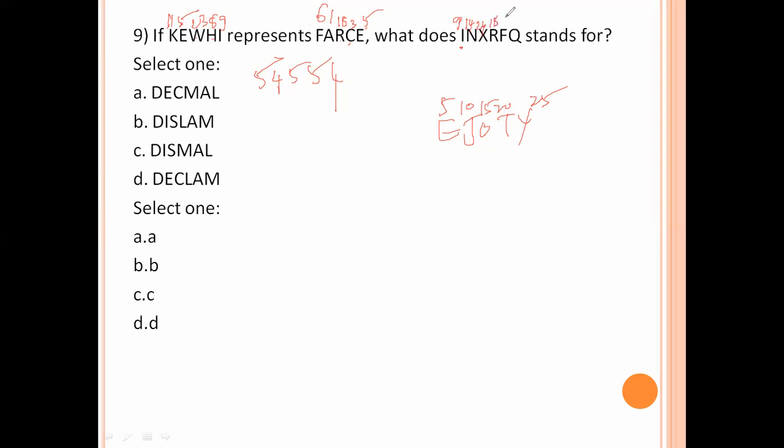R 18. F 6. Q, OPQ 17. 9 minus 4, 5. 5 means E. 9 minus 5, 5 minus 4, 4 means D. 14 minus 4, 10. 10 means J.